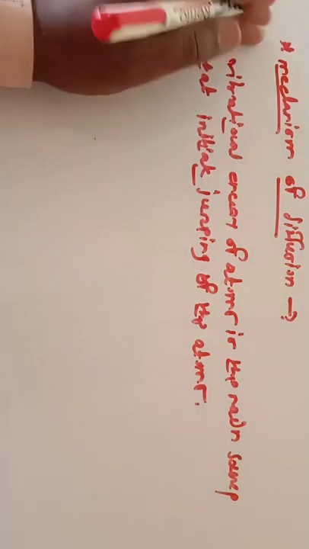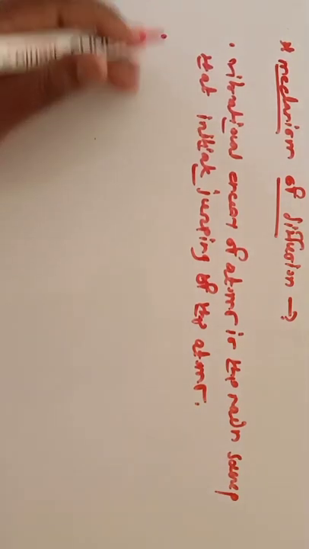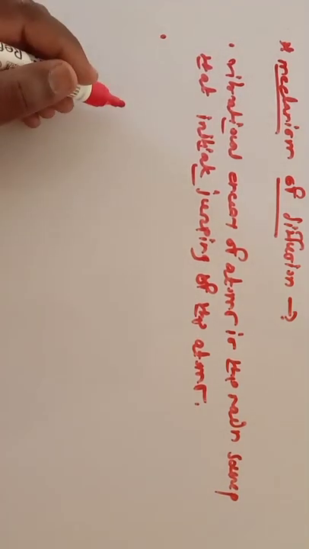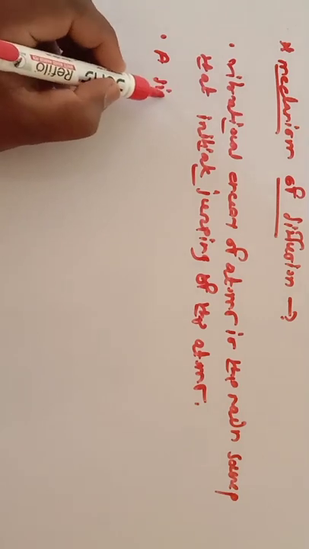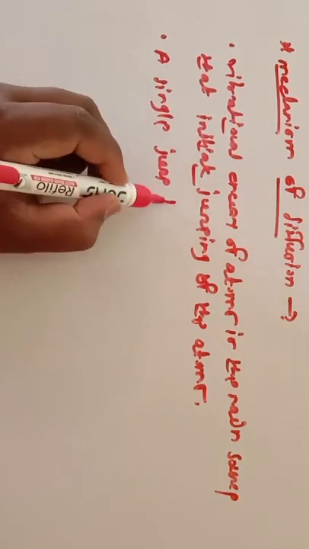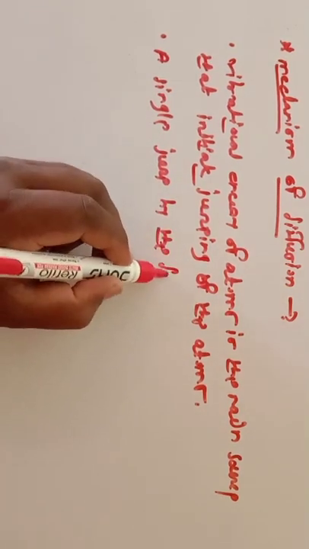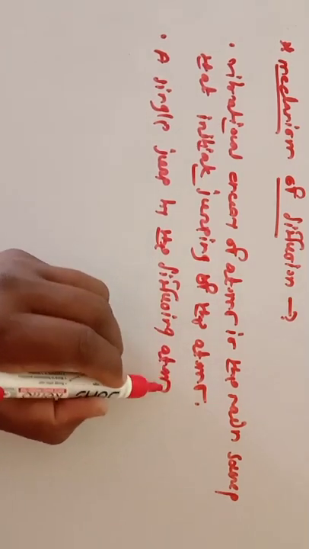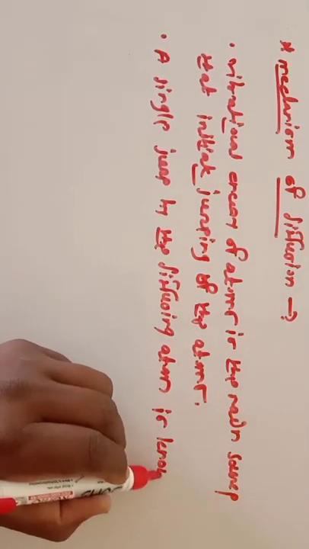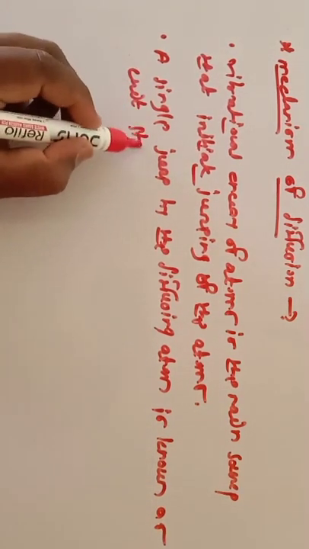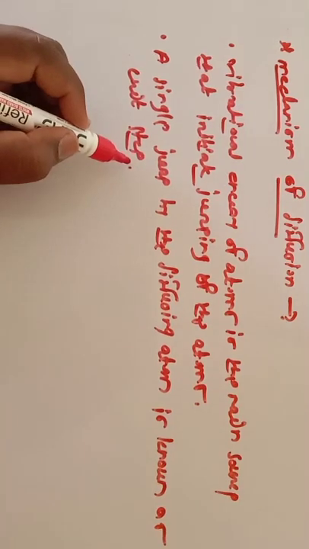The second important point, so you should remember this point: the vibrational energy of atoms is the main source that initiates the jumping of the atoms. Again, a single jump by the diffusing atom is known as unit step.